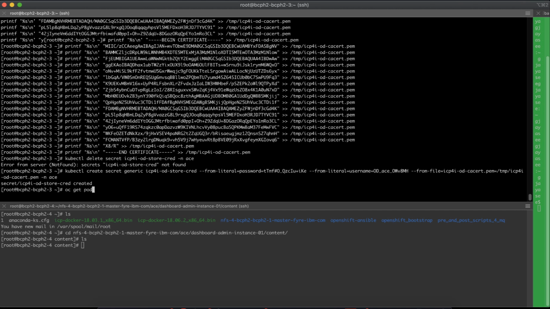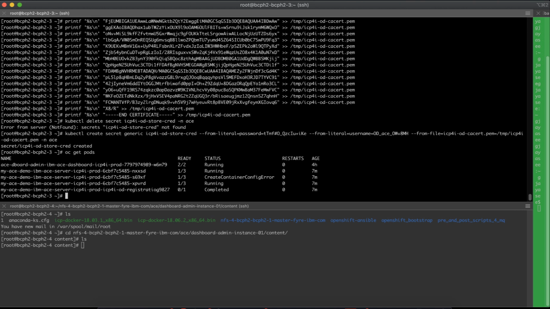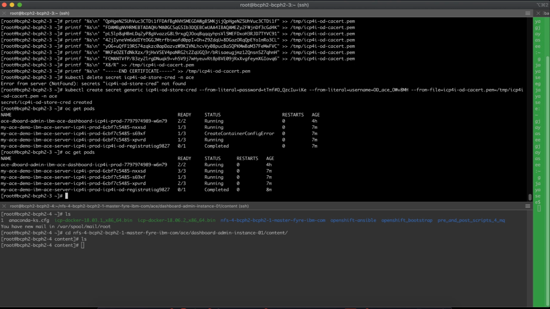As you get pods, now it will slowly get into a running state. So let's wait for everything to come up. Good. So everything is coming up now.